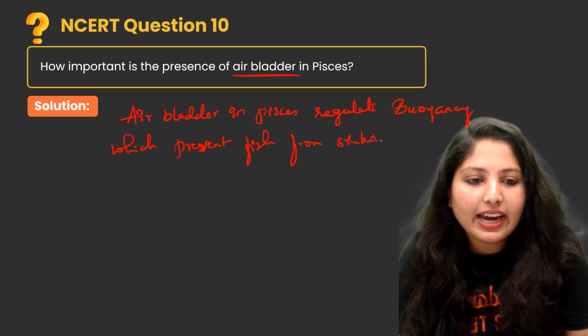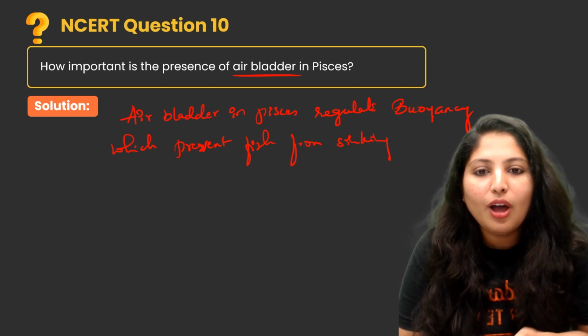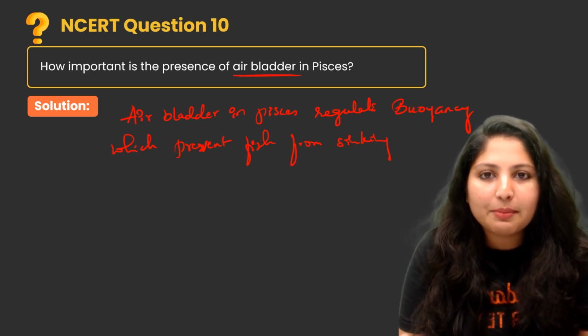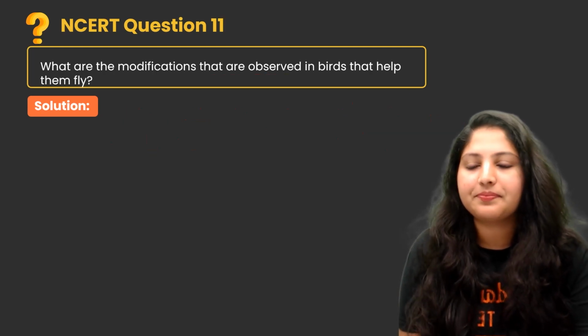So the air bladder is very much important. It helps in buoyancy.